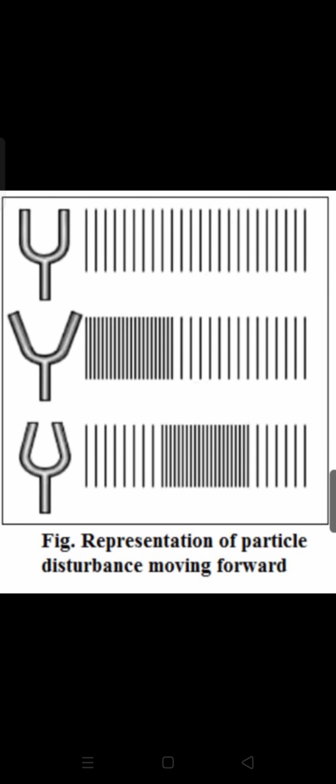Propagation of sound. The traveling of sound is called propagation of sound. Sound is propagated by the to and fro motion of particles of the medium. When an object vibrates, the particles of the medium around it vibrate. The particles in contact with the vibrating object are first displaced from their equilibrium position. Each particle disturbs the other particle in contact. Thus, the disturbance is carried from the source to the listener. Only the disturbance produced by the vibrating body travels through the medium, but the particles do not move forward themselves.